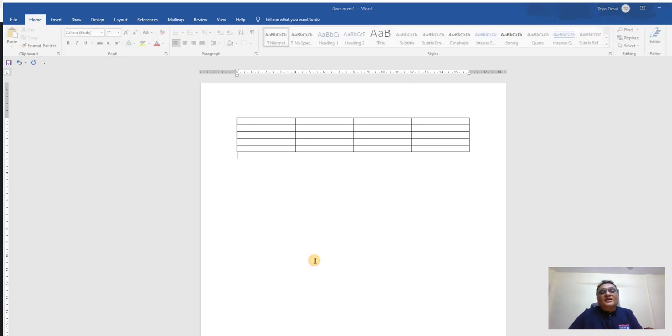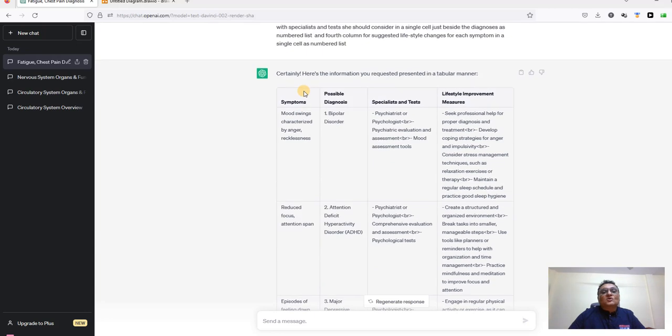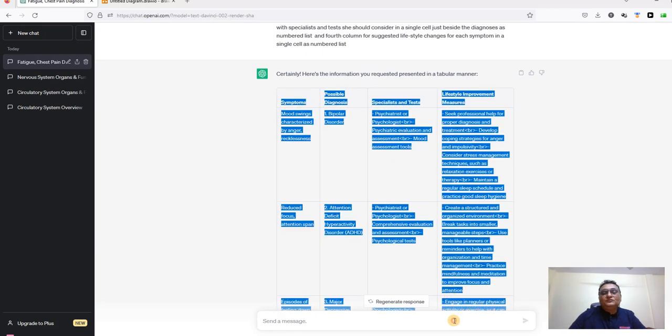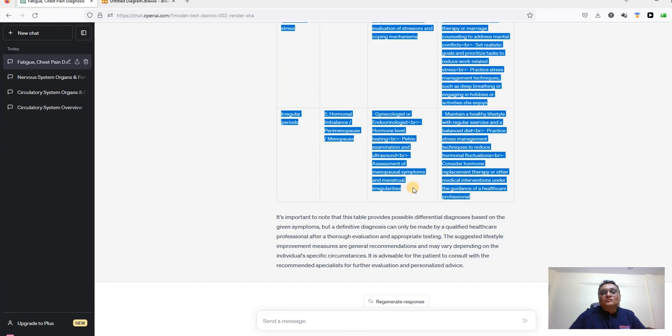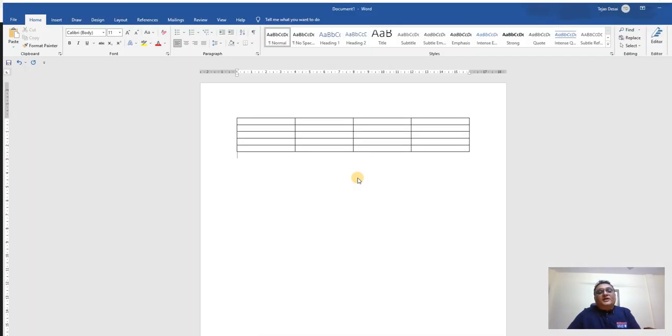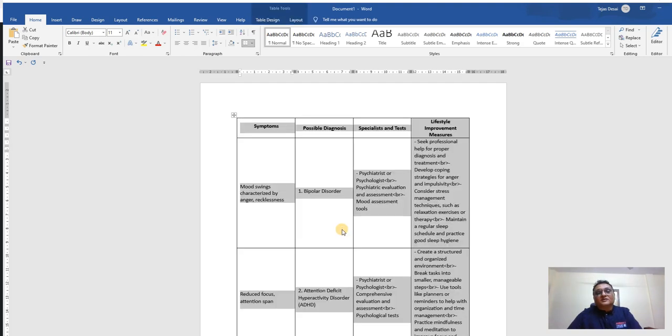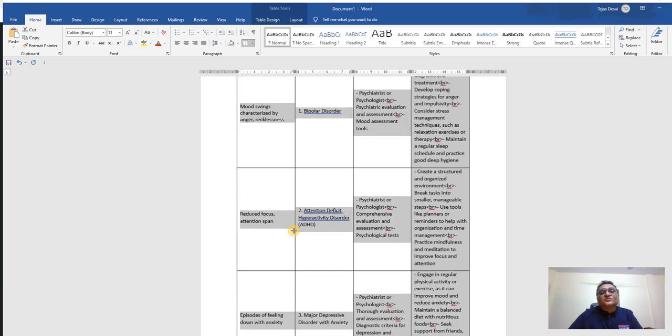Fine. And I will now copy it this way from the ChatGPT website, Control C, and here I try to paste. Yes, this is working.